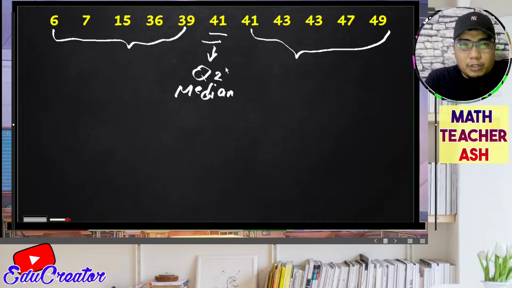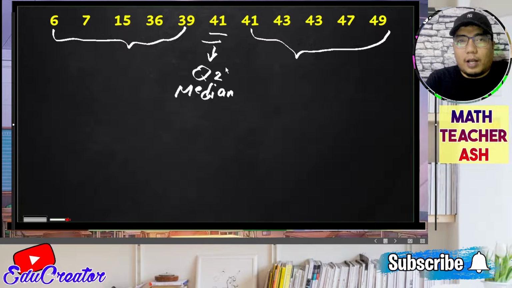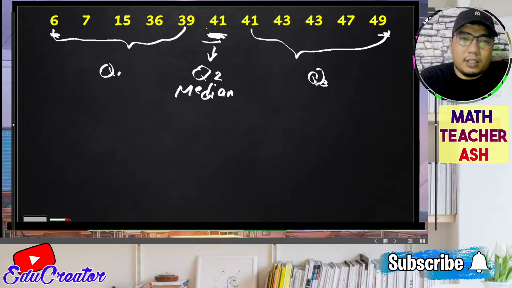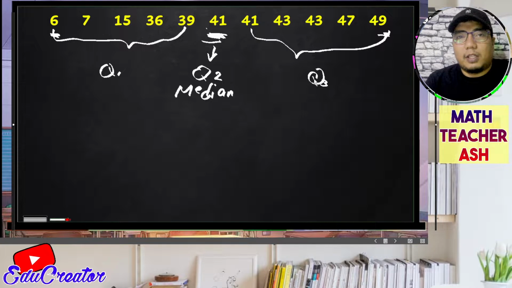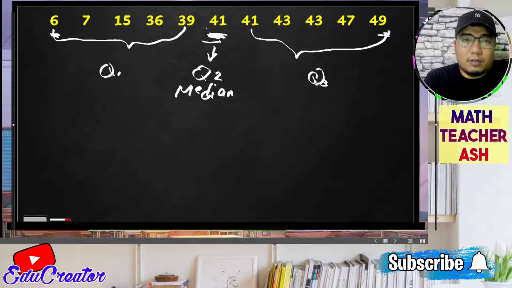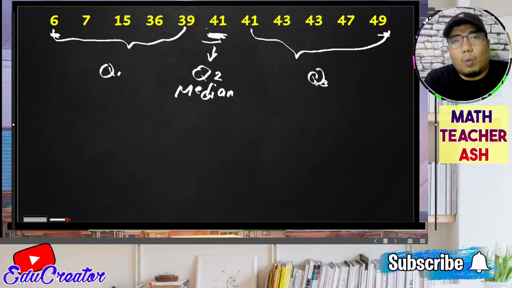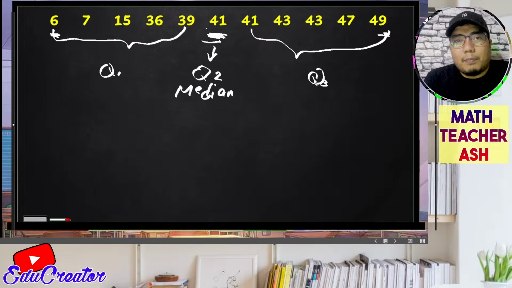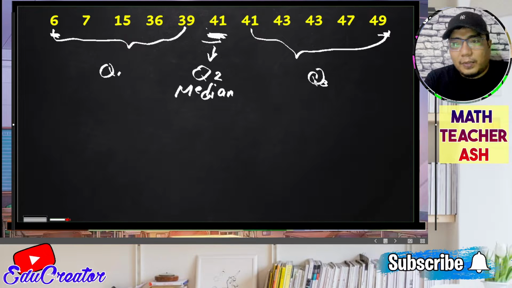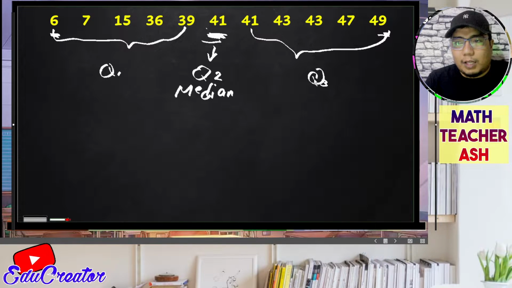So the next question is, how do we solve for quartile 1 and quartile 3? Now, this is where the confusion starts, my dear math learners, because some books are confusing in delivering how to get this kind of method. Why? Because when the number of data points is odd, it is very easy to know the middle point, right?